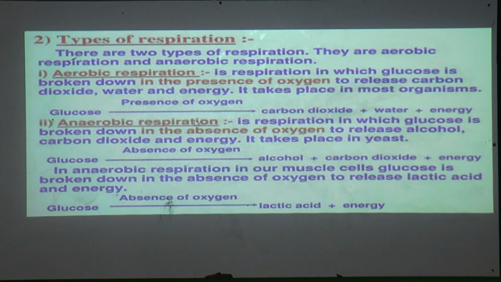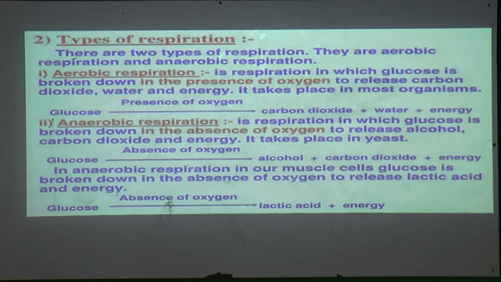It means in anaerobic respiration, though there is an absence of oxygen, respiration can still be done, and some organisms can perform this process. In aerobic respiration, the substances produced are carbon dioxide, water and energy.